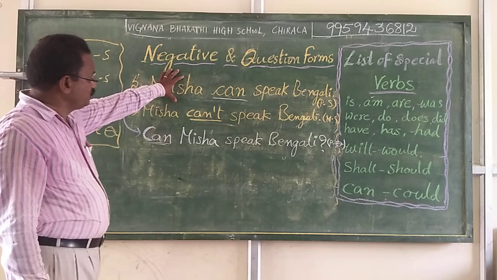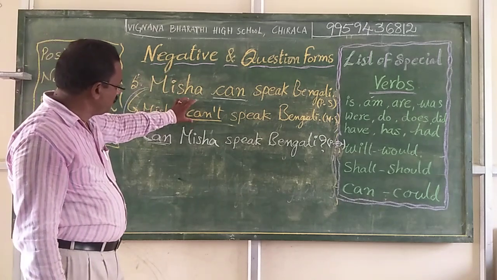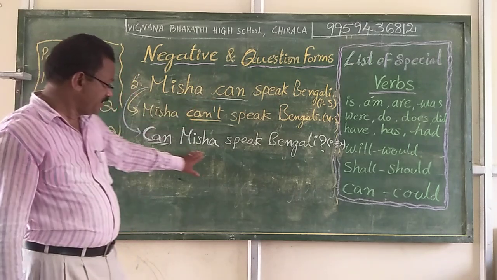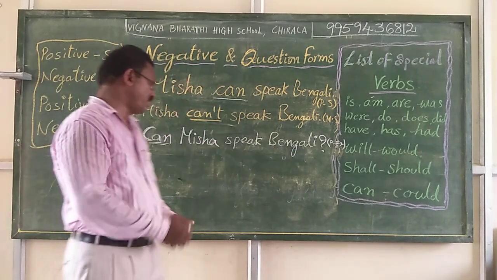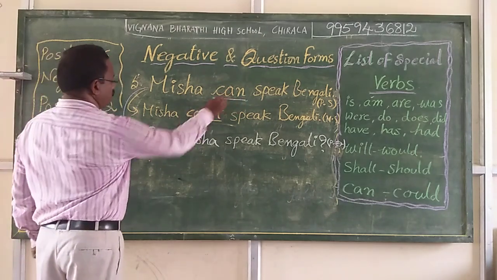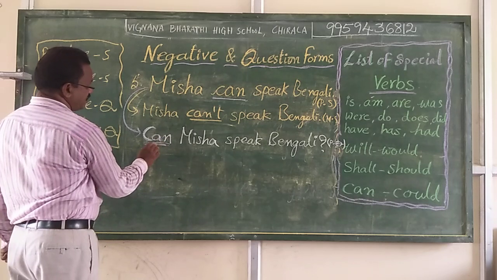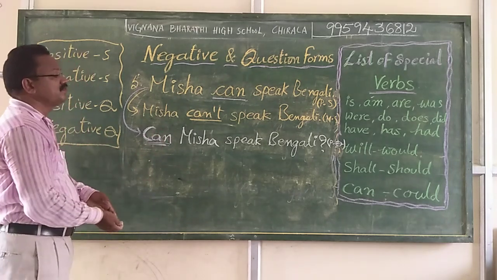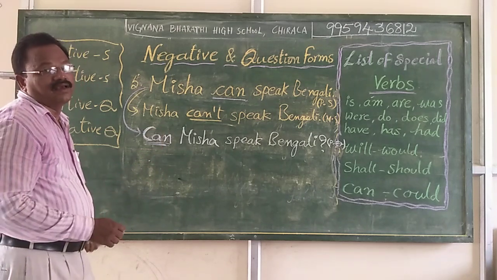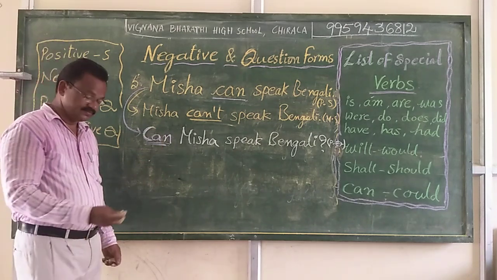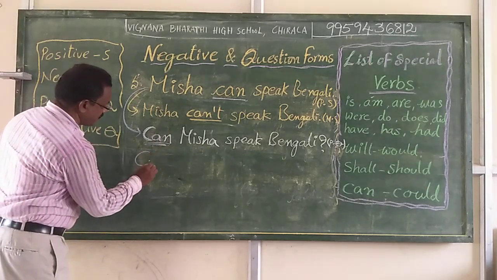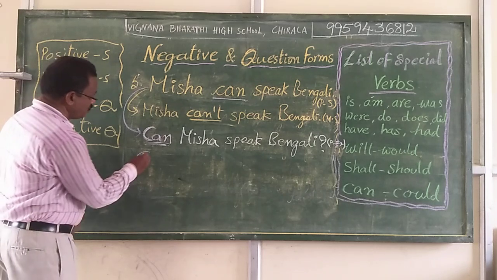Here, from the positive statement we made a negative statement. For the same positive statement, we wrote here the positive question form. This can we brought to the beginning of the sentence. We made it a question form in a positive way. Can Misha speak Bengali? So this is a positive question, but now we can make this a negative question form.